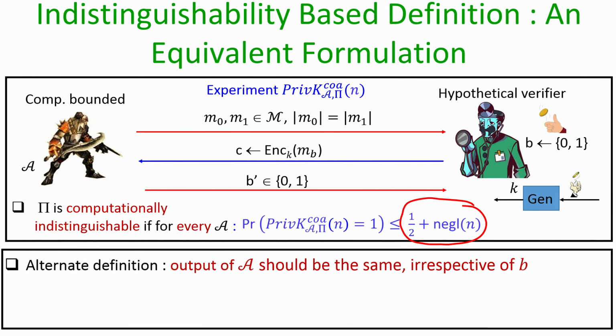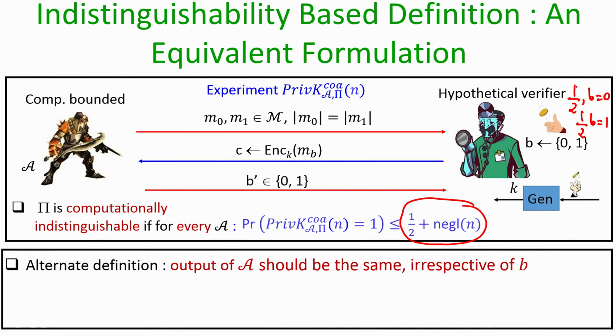Remember that since this indistinguishability based definition is a randomized experiment, with probability half my b could be equal to 0, and with probability half the message which has been encrypted in ciphertext C could be M1, right.